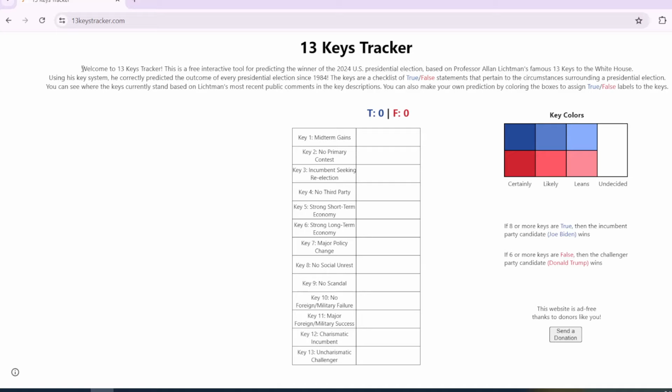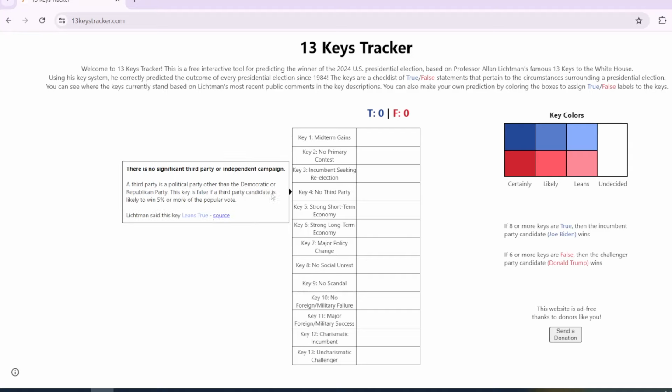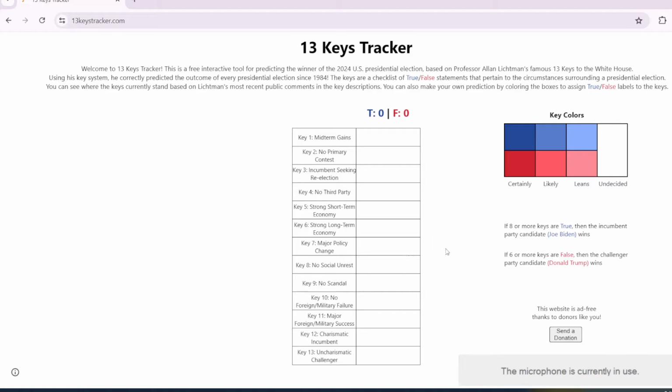You can see where the keys currently stand based on Lichtman's most recent public comments in the key descriptions, and the descriptions are right here. We can just hover over them real quick. You can also make your own prediction, which is what I'm going to be doing in today's video by coloring the boxes to assign true or false labels to the keys. Obviously, the blue boxes will be in favor of the Democrats, obviously not Biden because he will be replaced in this video scenario, and the keys that will be red will be going in favor of Donald Trump.